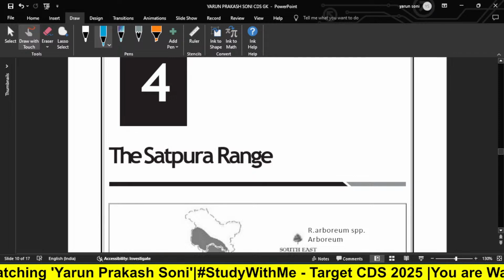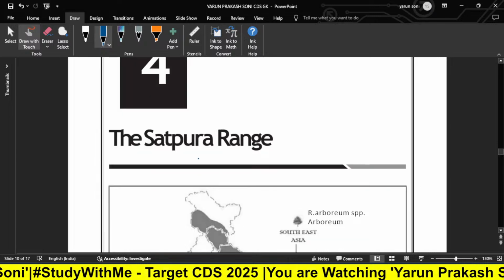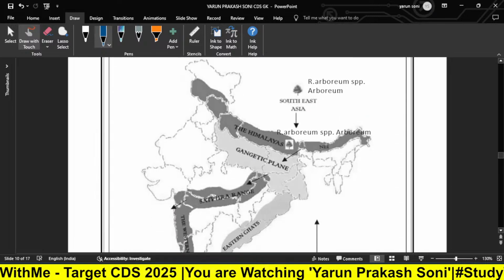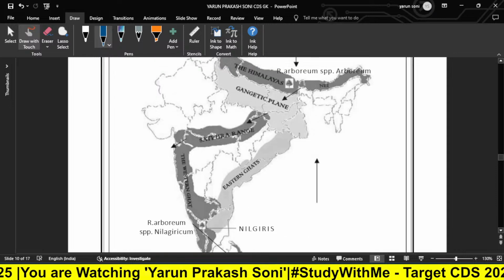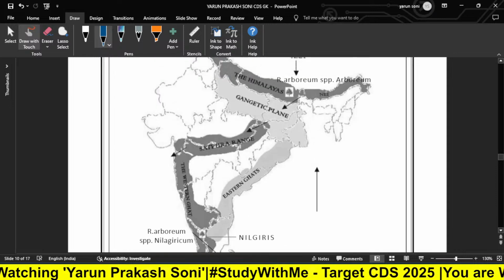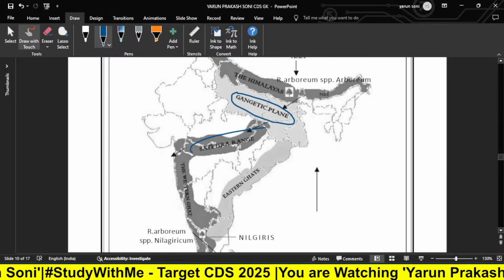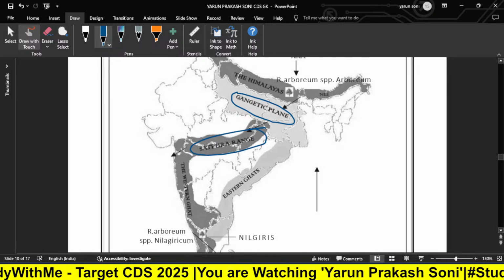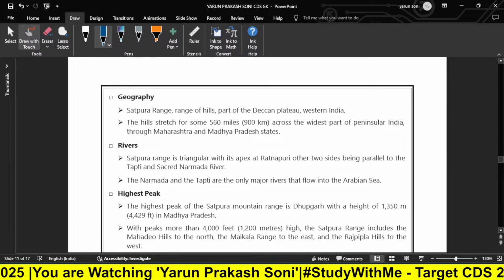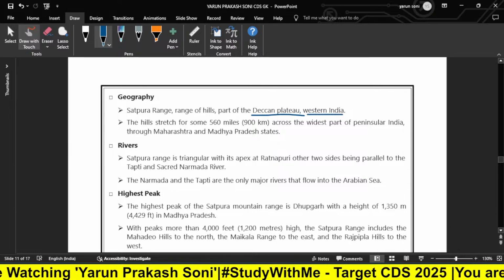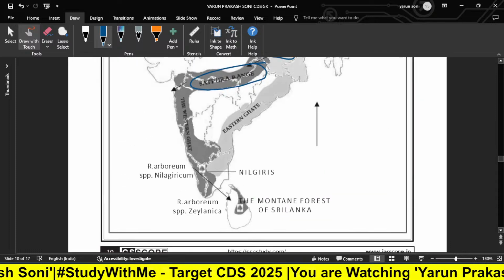So now we have chapter 4, which is the Satpura range. Now we look at where the Satpura is located. As you can see, Satpura lies near the gigantic plain. Now, the geography of the Satpura range of hills: it is part of the Deccan Plateau, in Western India, near the gigantic plain, as you can see here.